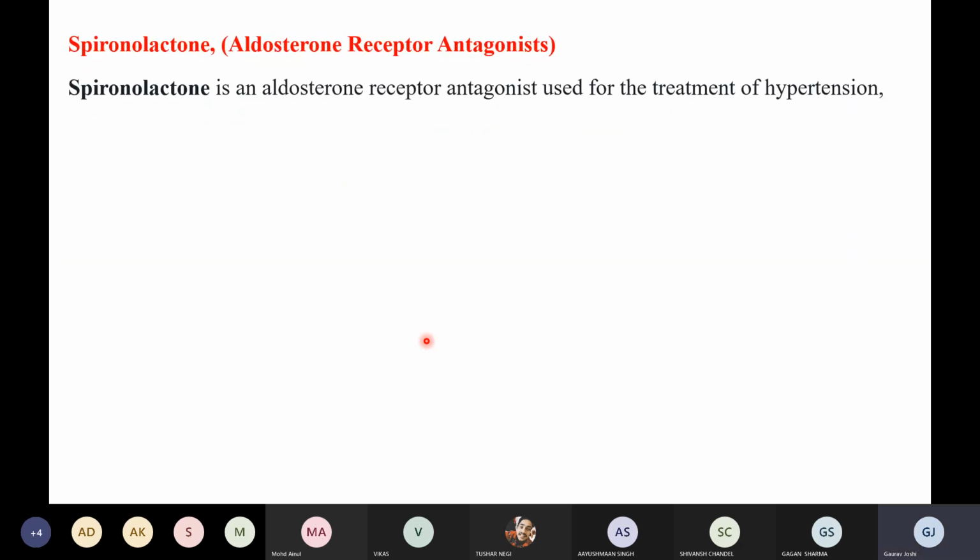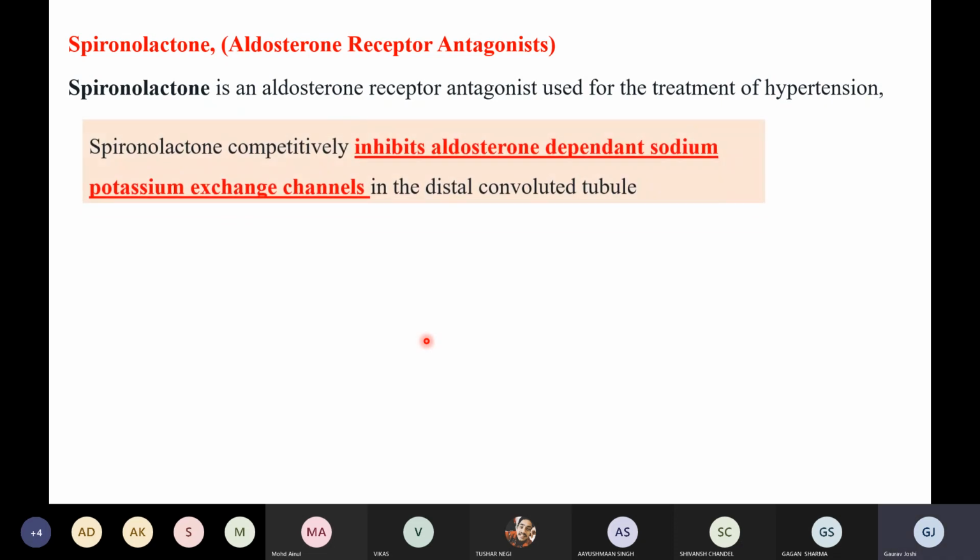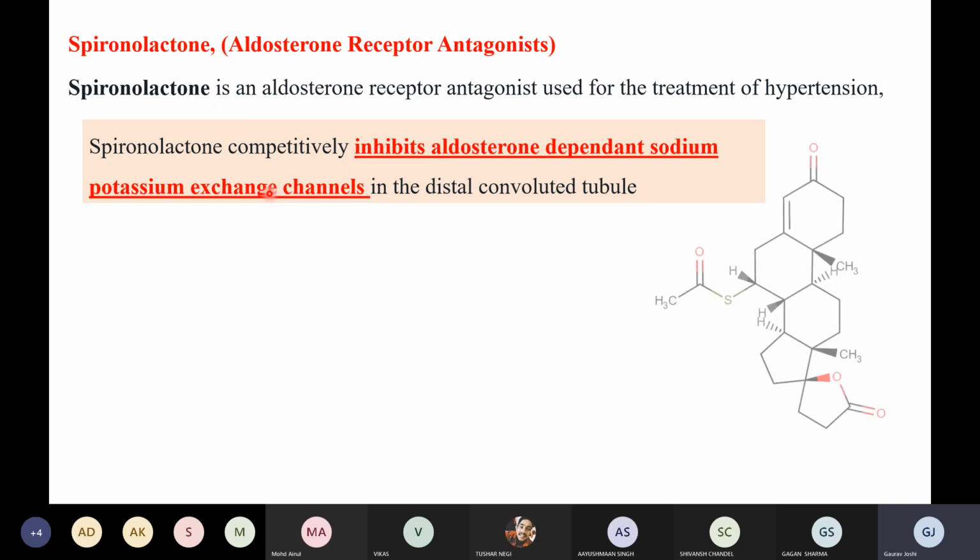right? So the first drug is spironolactone, right? This is a very important drug, right? Considering your GPAT, so many questions come from spironolactone. So what is spironolactone doing? Spironolactone competitively inhibits the aldosterone dependent sodium potassium exchange channel. So this is the common thing which we have learned, right?